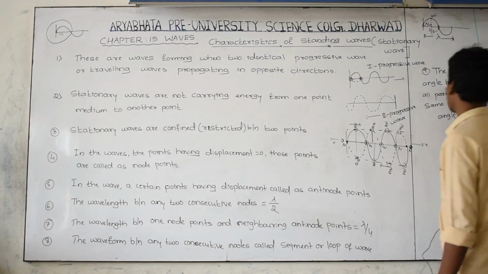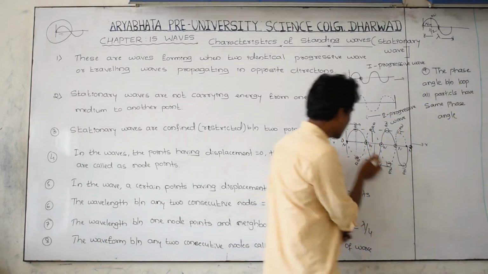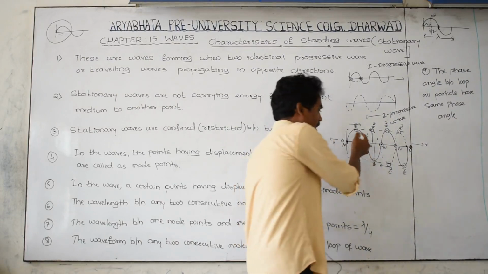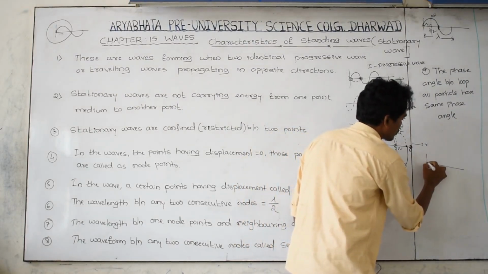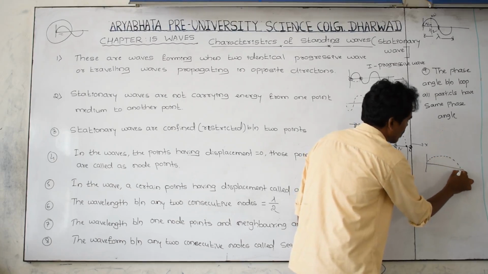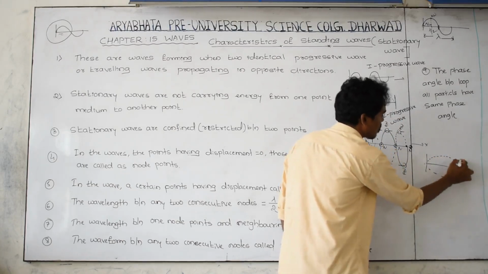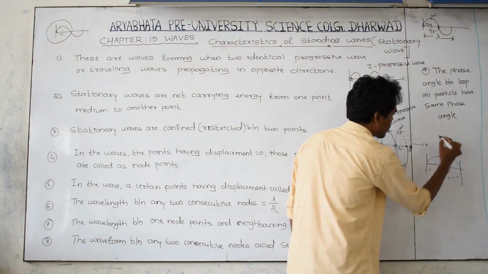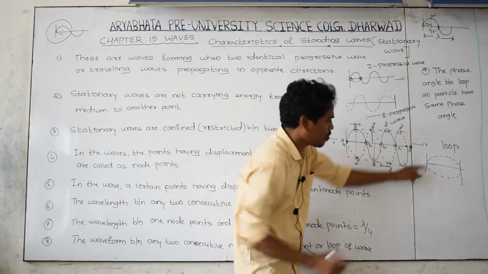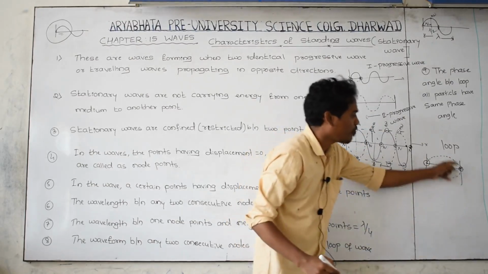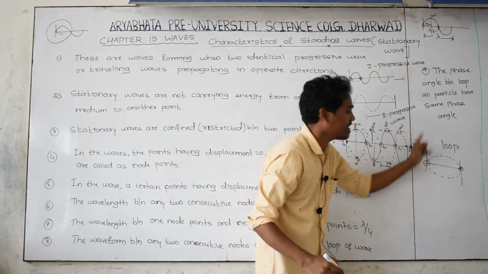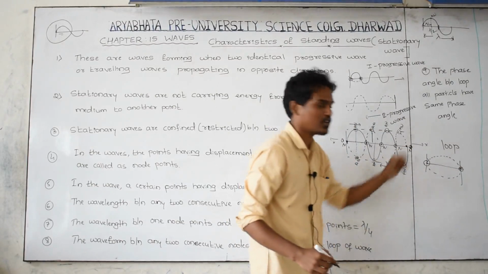What is the meaning of this one? Try to understand. I am considering just one loop now. Let us take this is called a loop or segment. This is the first node point, this is the second node point. The waveform between one node and its side node is called a loop.